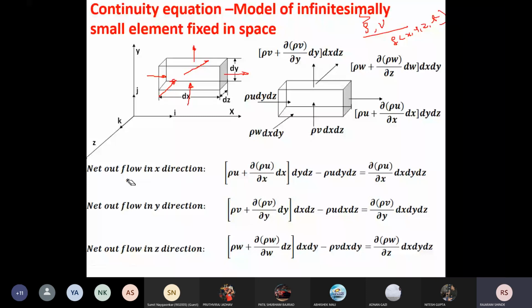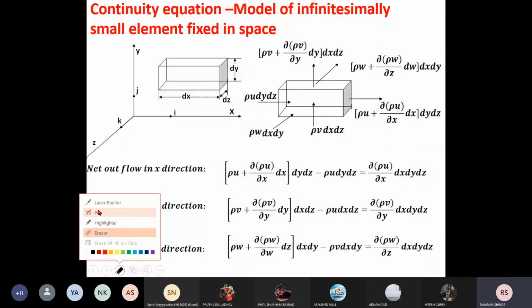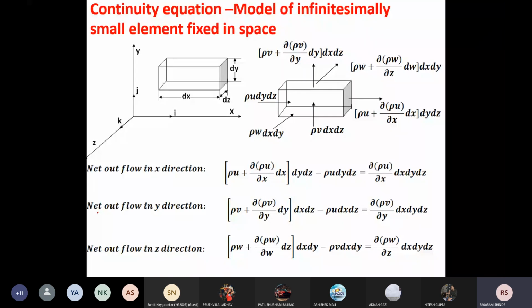Now first I will consider the faces perpendicular to the x direction. It means I am going to consider the flow of mass in the x direction, the net outflow in the x direction. For that purpose, if I take this space, you see here, this has dimensions dy and dz.